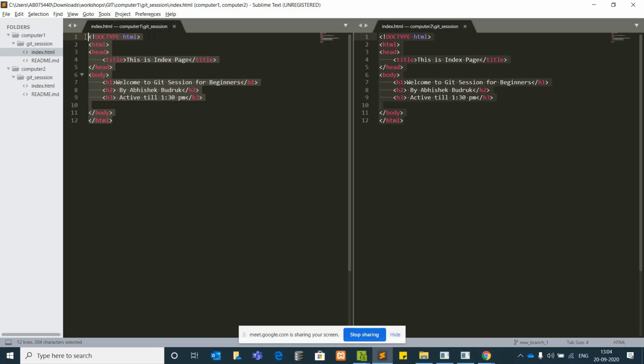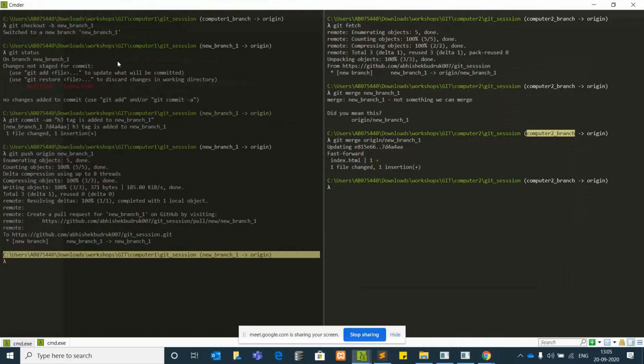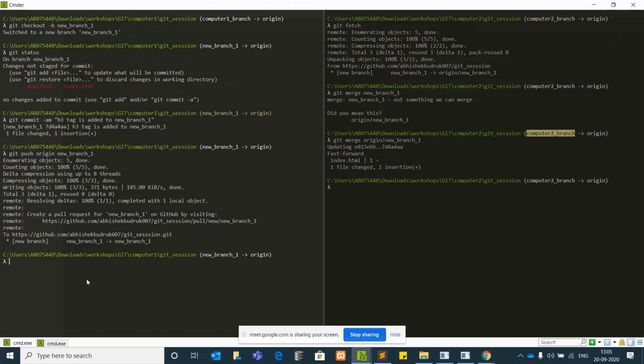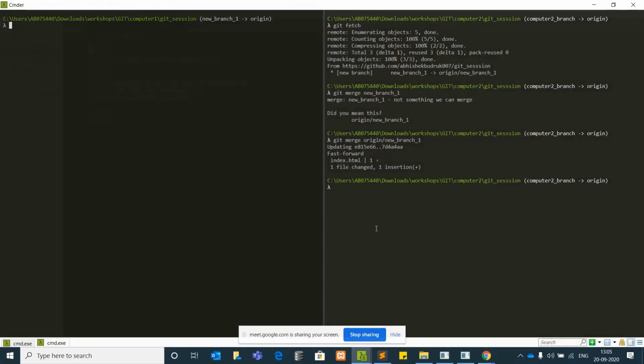It is still difficult to merge two codes for 2 to 3 people working remotely. We need to be in a local area network to transfer it from computer to computer. But here we are connected remotely, and we are pushing the code to a single GitHub repository, that is a centralized cloud for us. There our code will be available. Got it? Am I clear till here? Yes. Okay.